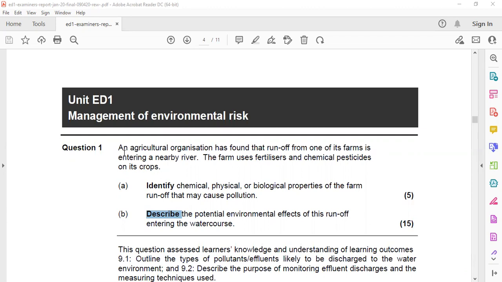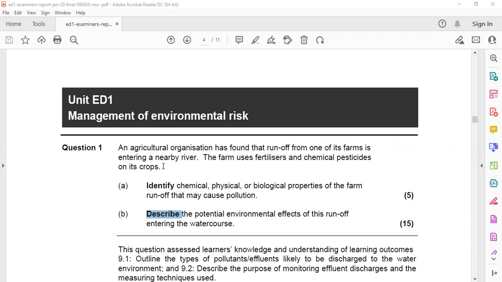So first question, an agricultural organization has found that runoff from one of its farms is entering a nearby river. So the source is being explained and the receptor is being explained. Here the source is the agricultural organization. It has an emission, runoff, from one of its farms.